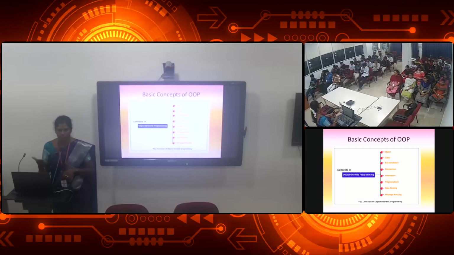Whereas while we were seeing it in class, we saw only 7 points. That is, data encapsulation and data inheritance were clubbed together. Okay, that was clubbed together. Here the point is being split, so you are seeing here 8 points.